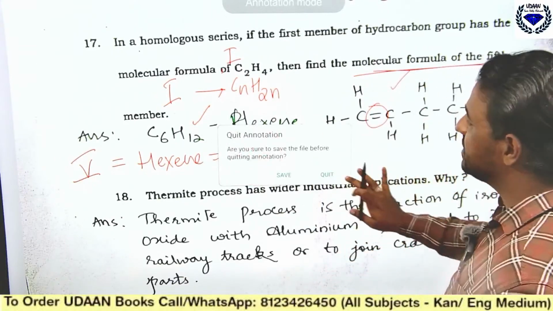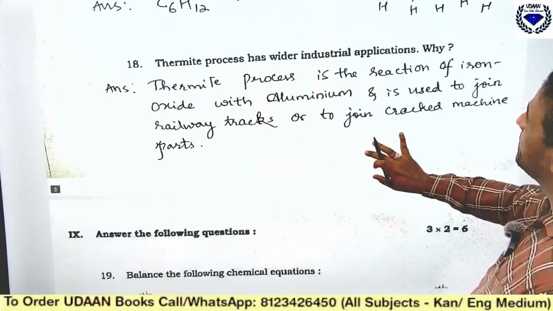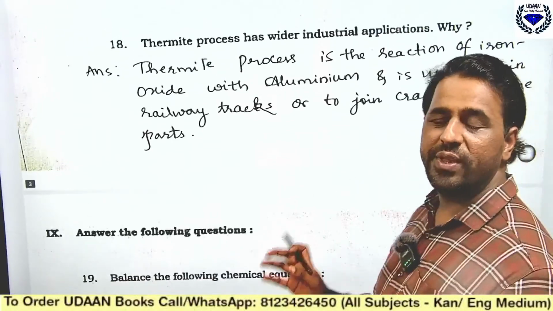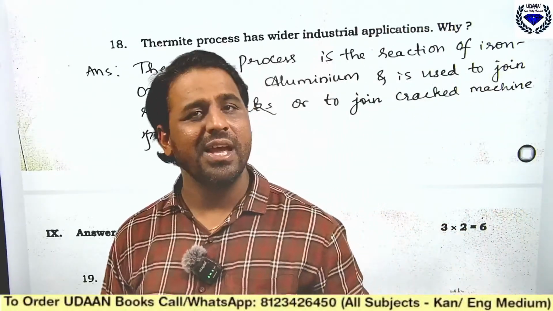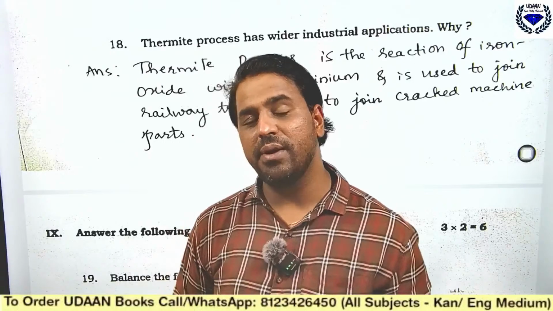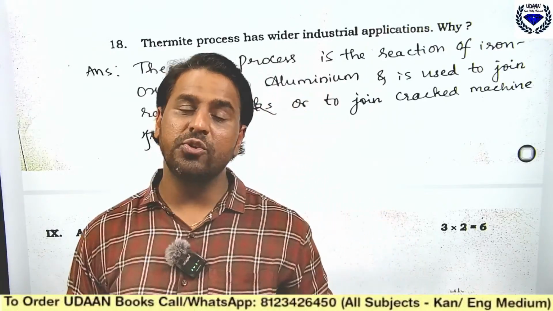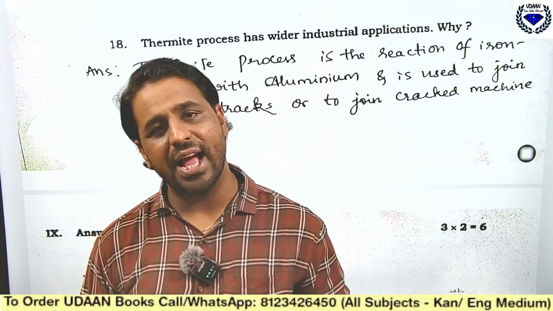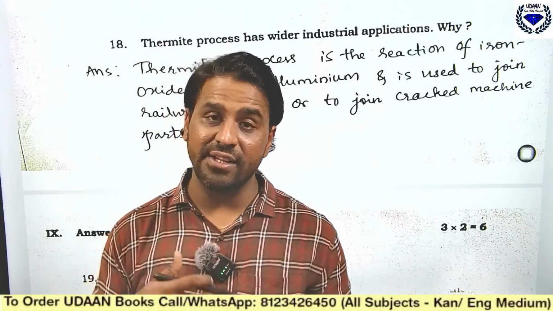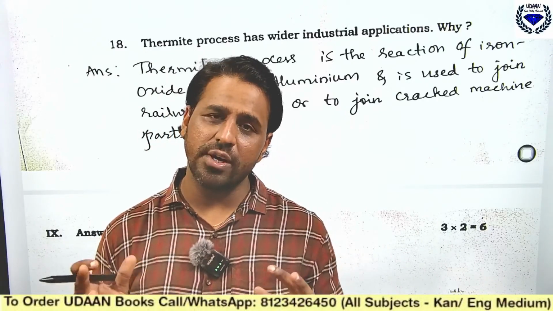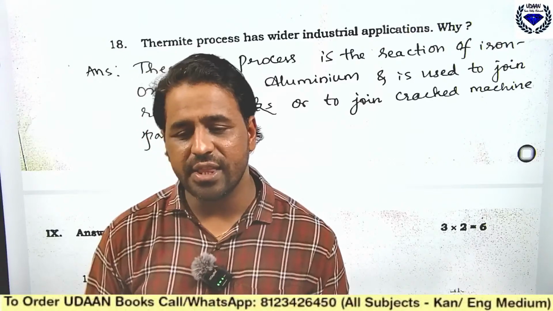See, the next answer: the thermit process has wider industrial application. Why? This question is from metals and non-metals. What is the thermit process? The thermit process is used to join railway tracks. Not only that, to join cracked railway tracks and cracked machine parts, we use what? The thermit process.